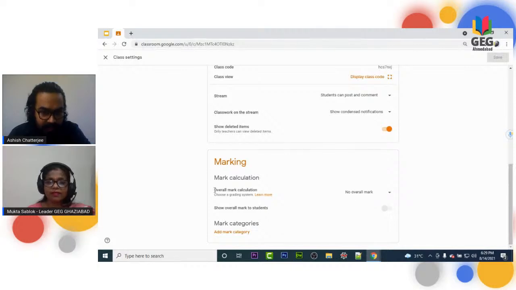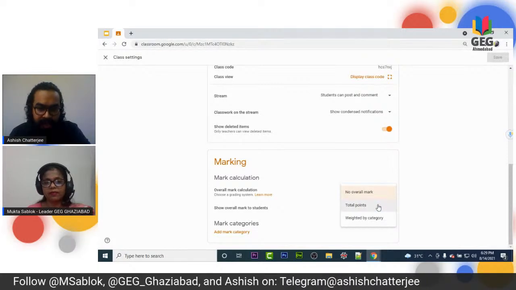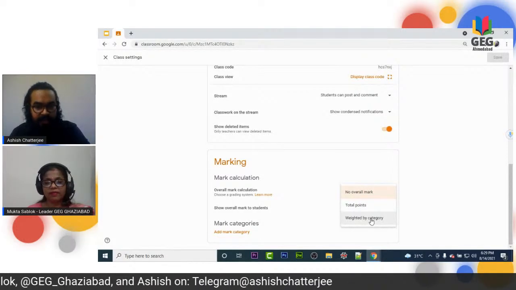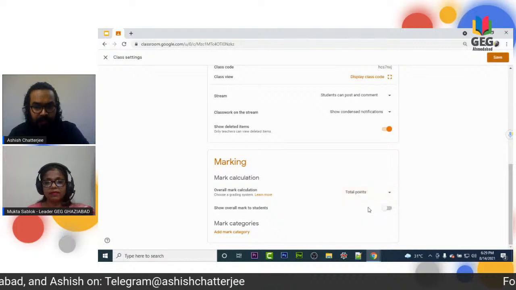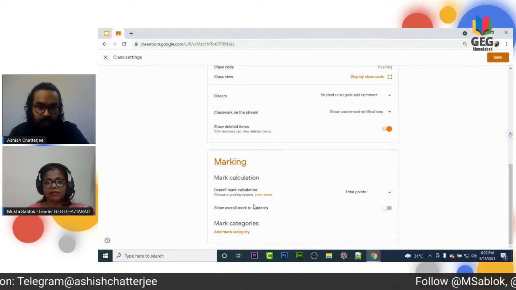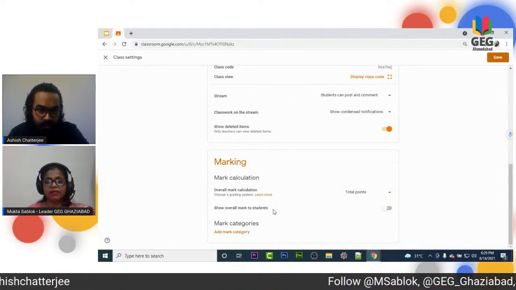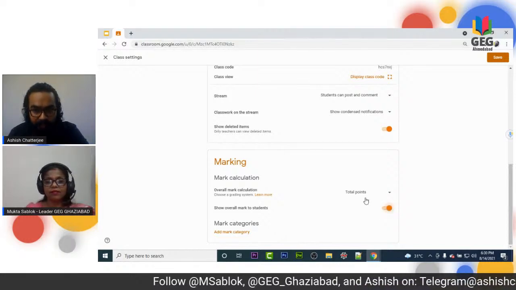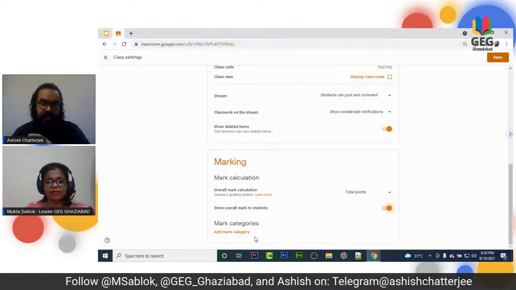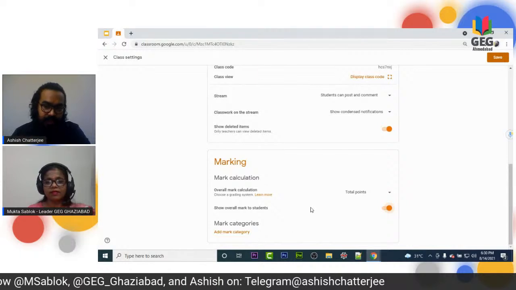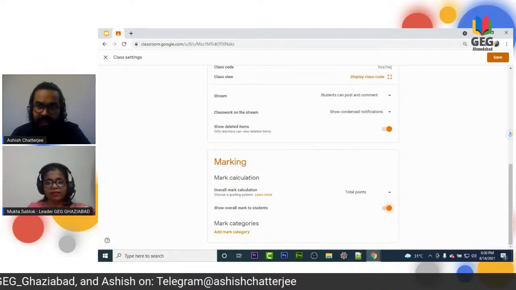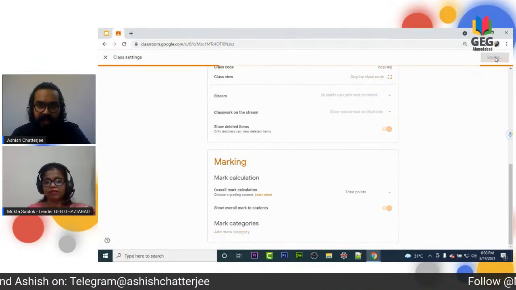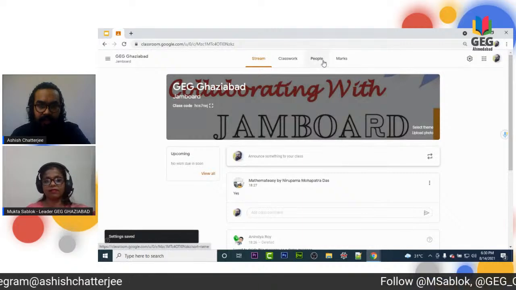For example, you can check over here overall marking is written, right? So you can click over here, you can change it to total points, or you can change it to the weightage criteria. For example, we want to set total points, so you can keep it this way and show overall marks to the student if we want. Once we return the students' work, they will be immediately able to check it. So let me save and let's quickly get back to the work area.